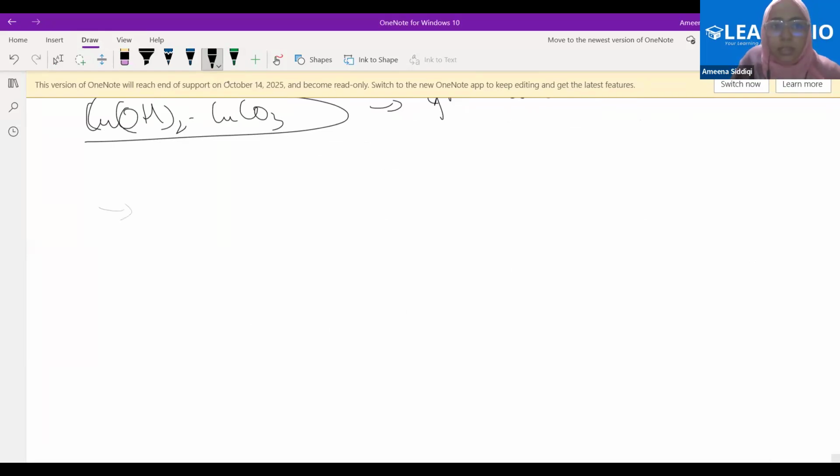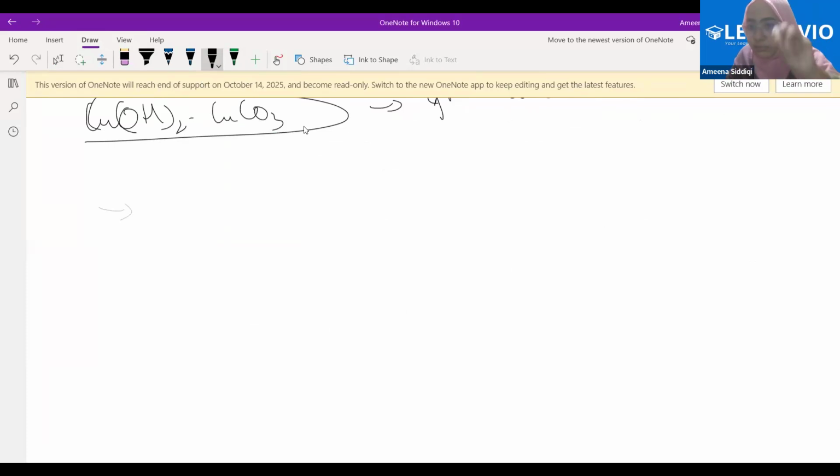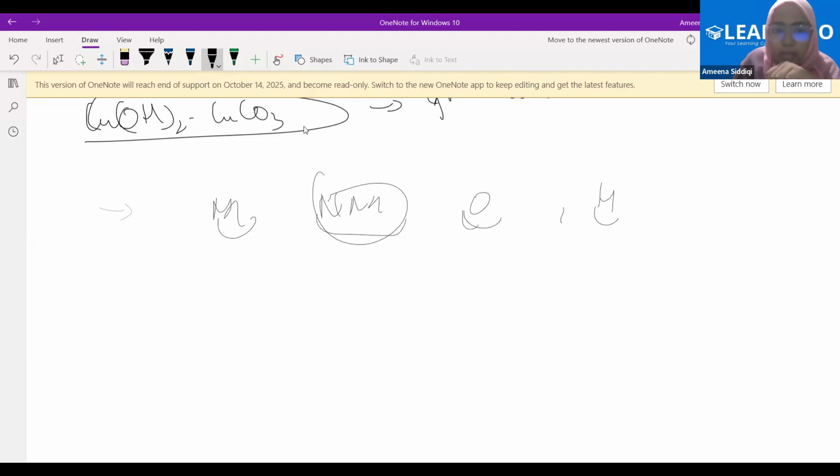Whenever you are having any chemical equation, identify the different elements present in that equation. Then once you have identified the elements, categorize them as metals, non-metals, oxygen and hydrogen. These are the 4 categories that you will classify them into. Oxygen is also a non-metal, but apart from oxygen, whatever non-metal is present, you will write in the non-metal category.